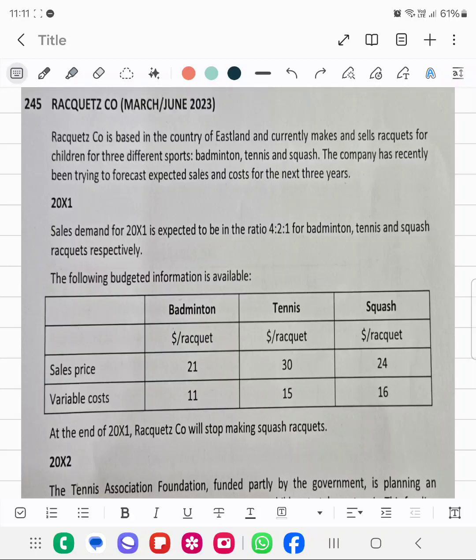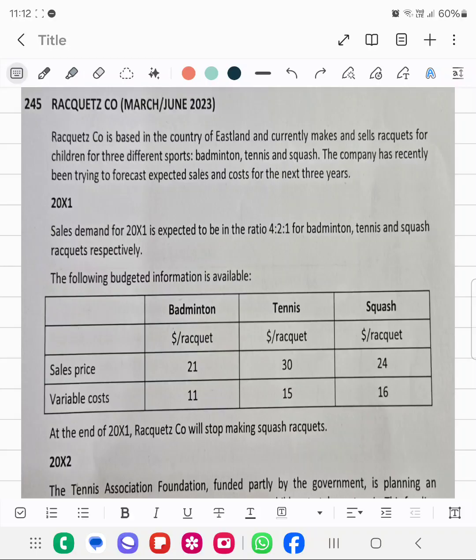The Tennis Association Foundation, funded partly by the government, is planning an investment in the sport in order to encourage more children to take up tennis. This funding will lead to an increased number of children's tennis facilities being available in 2002 and a corresponding rise in the sale of tennis rackets. The sales volume ratio for the year is expected to be 3:5 for badminton and tennis rackets, and the weighted average contribution to sales is 52.21%.